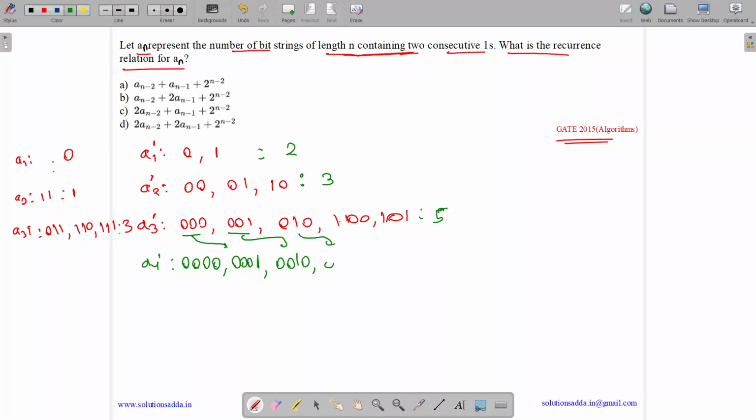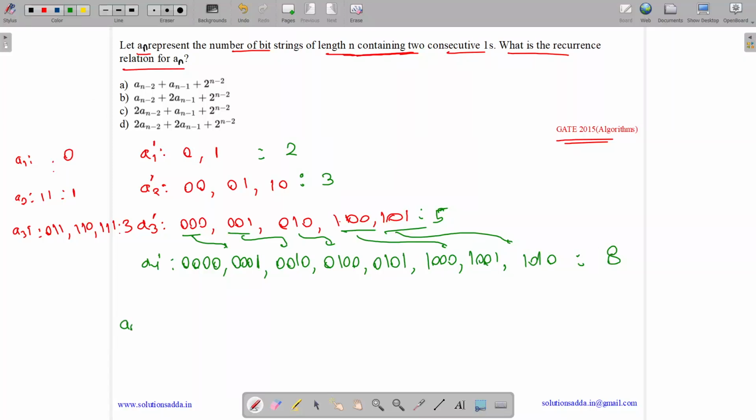Here we add both 1 and 0, here we add only 0. Okay, so how many are there? There are 8.